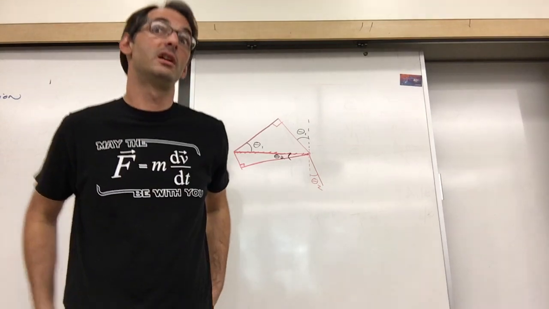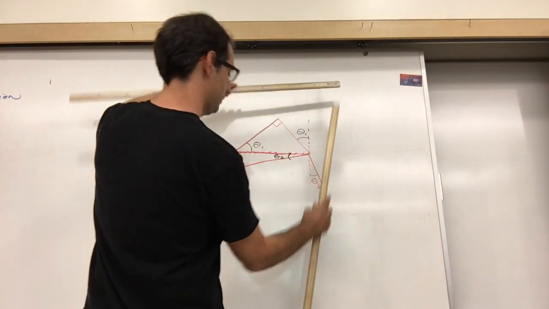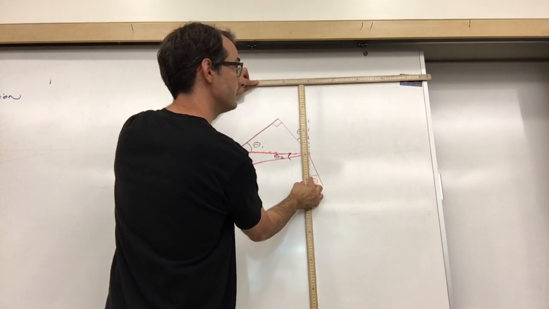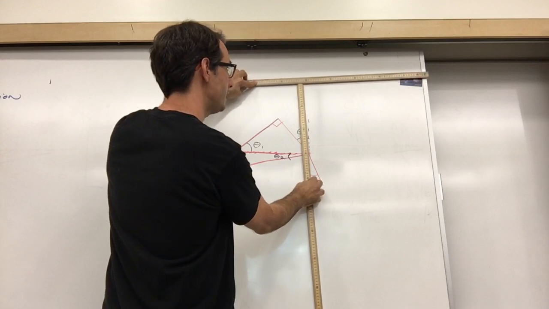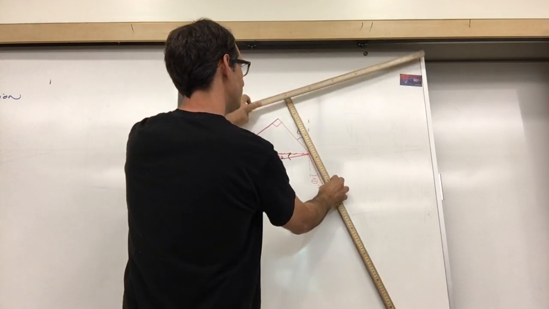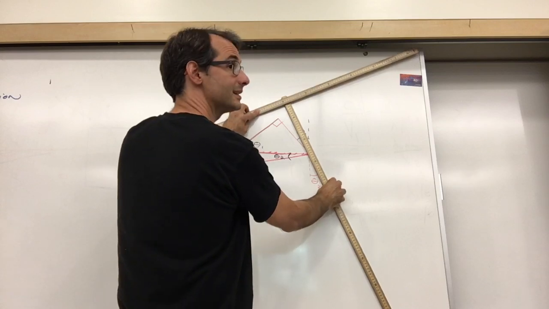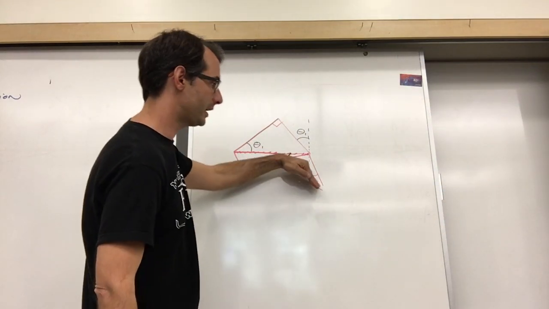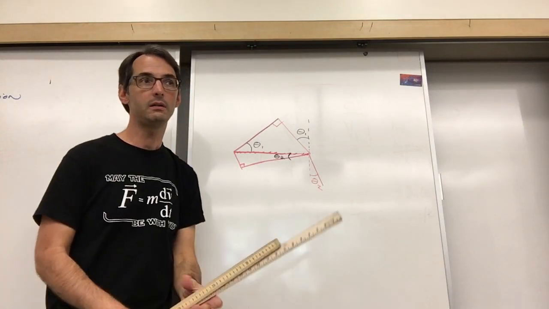I'm going to give you a really good physical way to see that. See my normal line here, and my boundary, this top ruler is like my boundary. If I tilt up like that, you can see that I've tilted away from horizontal by the same angle. This is away from horizontal, that's away from normal. They're the same angle.